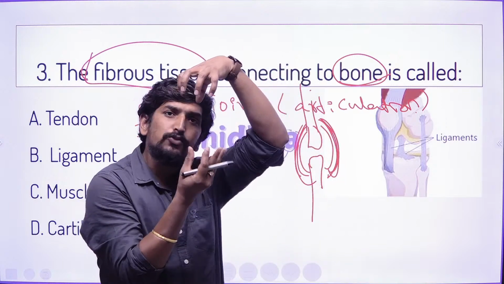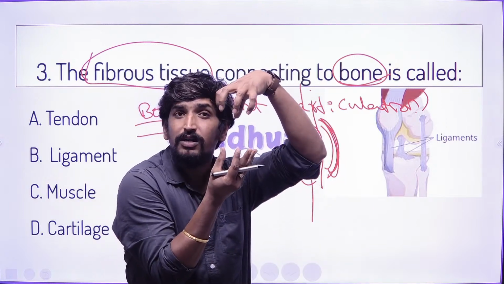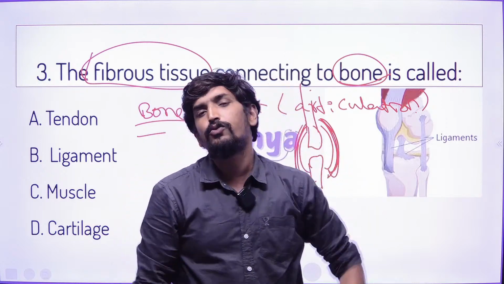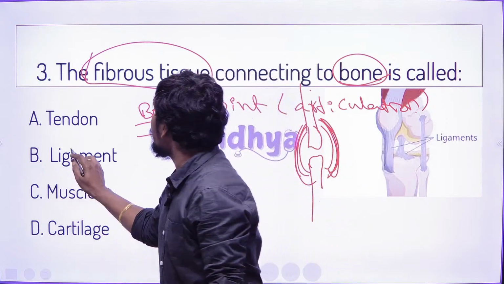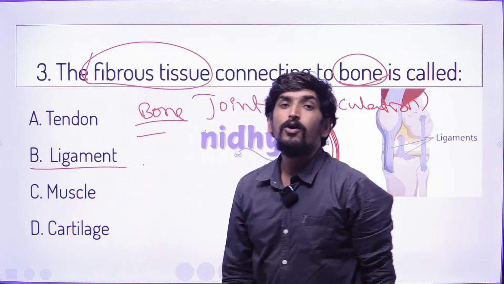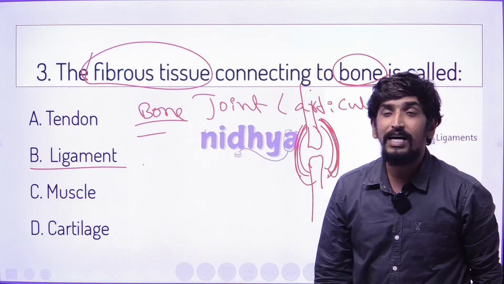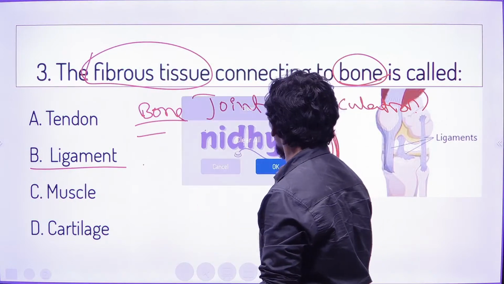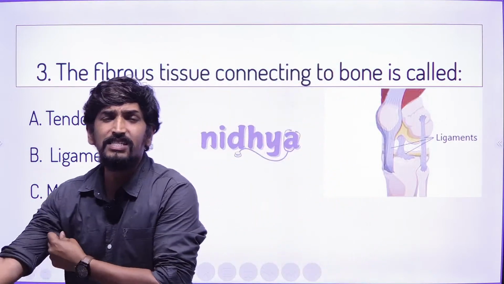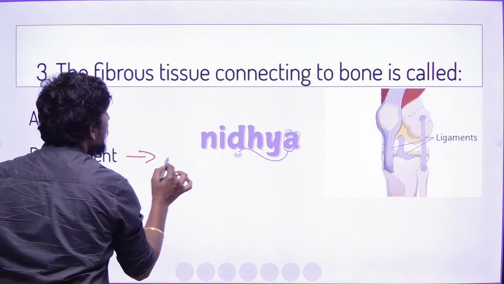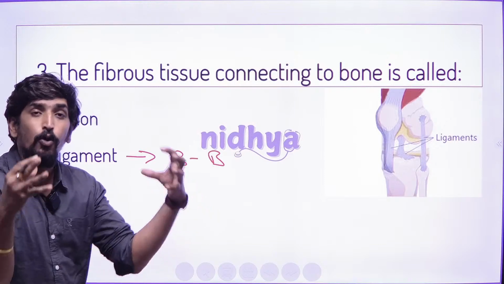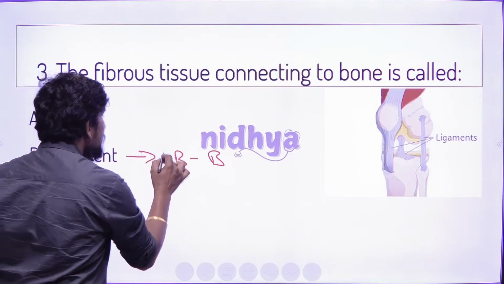Here, when these two bones are tied or connected with fibrous tissue, we call that a ligament. Ligament is a very simple word to observe: bone to bone, two bones holding together, that is called a ligament.